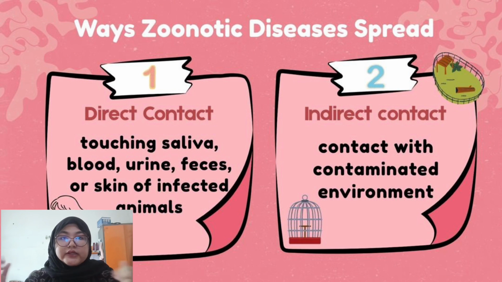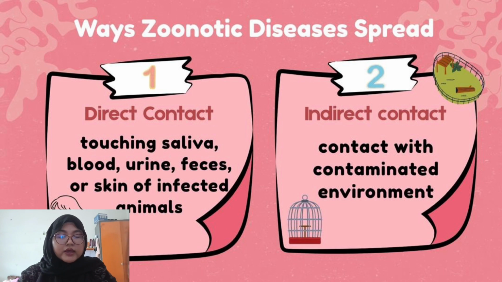So first we have direct contact. Direct contact happens when humans touch infected animals or their body fluids. Second, we have indirect contact. Indirect contact means that the disease spreads through the environment. For example, if we touch cages, soil, water, or equipment contaminated by infected animals, their germs can transfer to us.